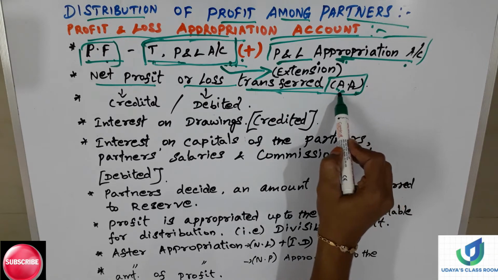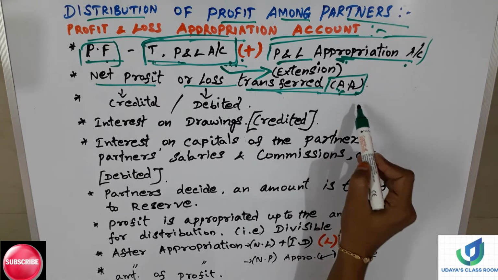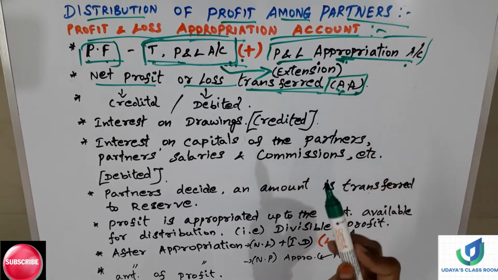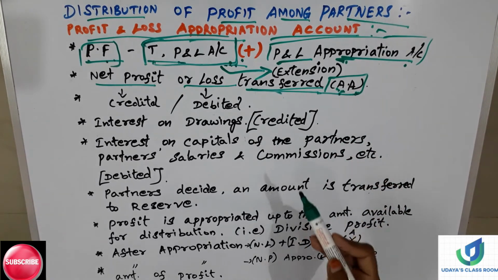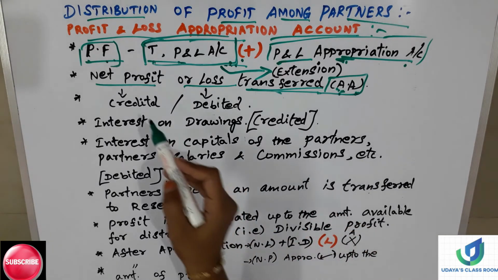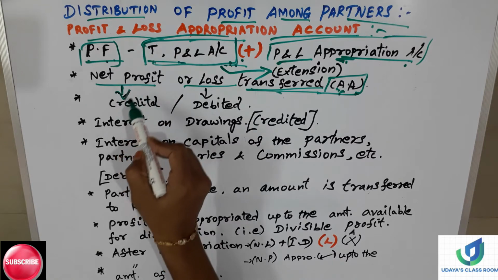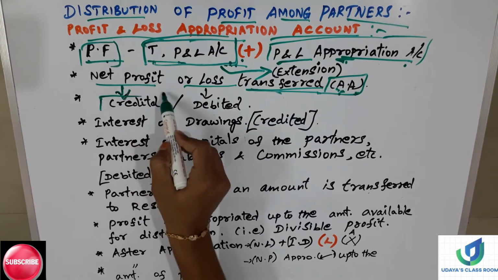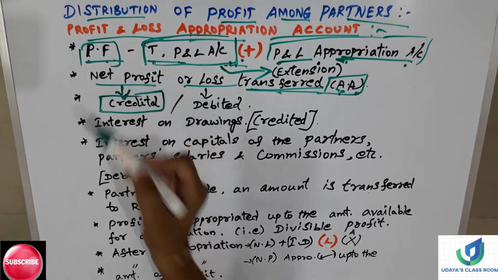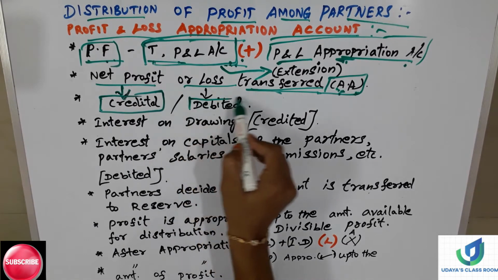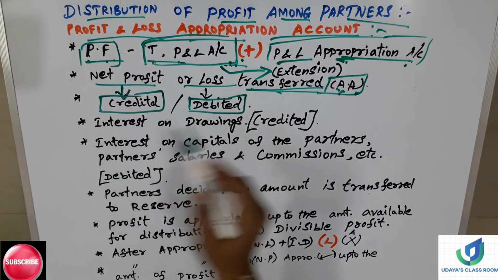In order to distribute the profits among the partners, and some appropriations should be done. If the firm has earned net profit, it will be credited in the profit and loss appropriation account. If it is a loss, it will be debited in the appropriation account.